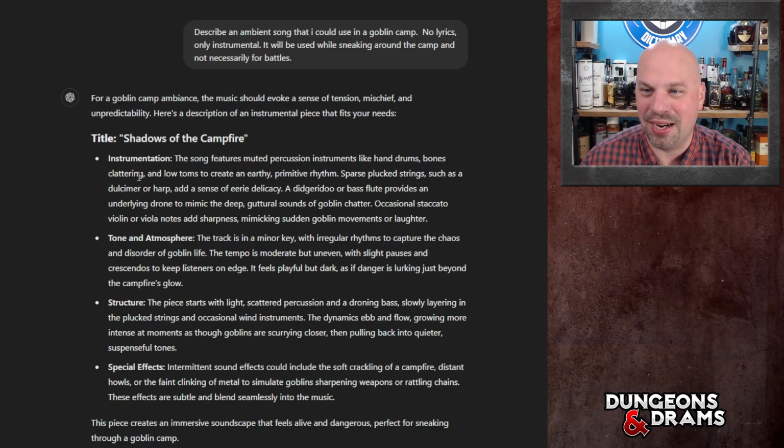but also, you know, I can use it to make music for my games. All right, so this is very long, The Shadows of the Campfire, and that's going to be a problem because this only allows for 200 characters. So I'm going to restate this and say it should only be 200 characters.